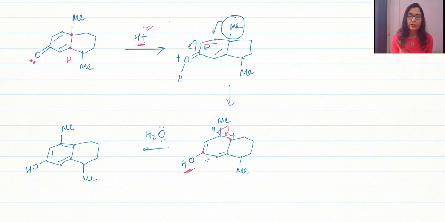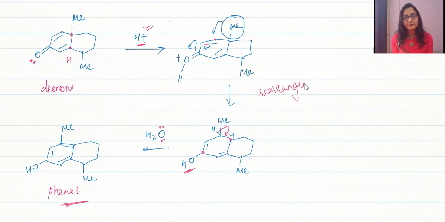One of the proton will be lost for the re-aromatization process. This is called gaining of aromaticity back again. So this is re-aromatization over here. So the proton is lost back to the medium. Okay, so this is how proton exchange can happen, and this is how we are getting our phenol. So we started from dienone system and we ended up on phenol, and in this reaction we are also having a rearrangement step.